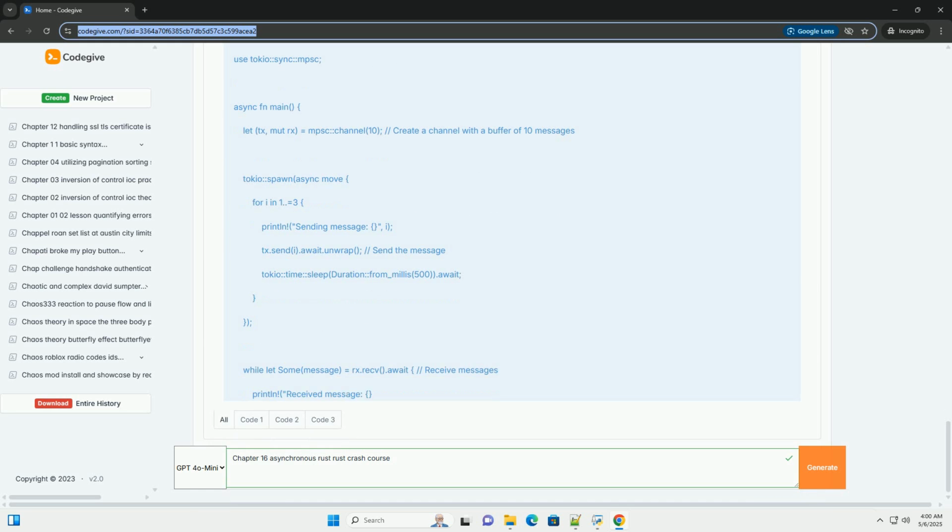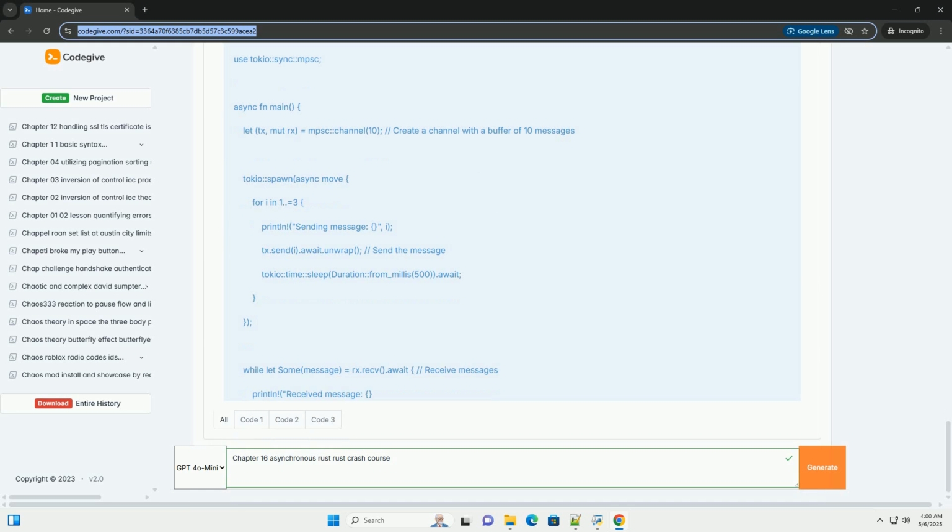4. Selecting between futures, Tokio select. Tokio select allows you to wait for the first of several futures to complete. It's useful for handling timeouts, cancellation, or when you need to react to whichever event happens first.